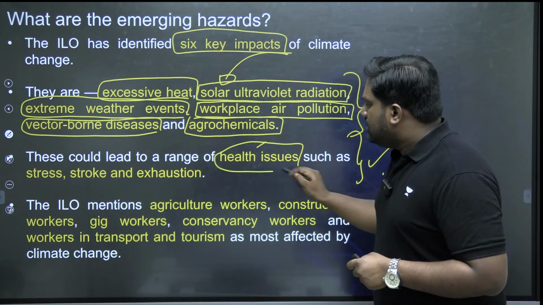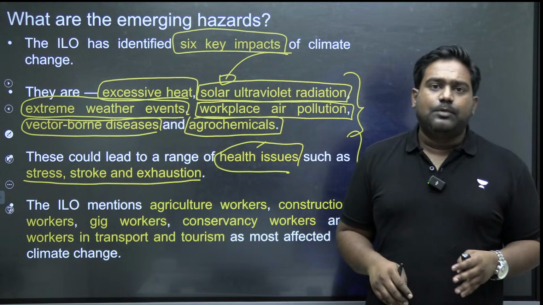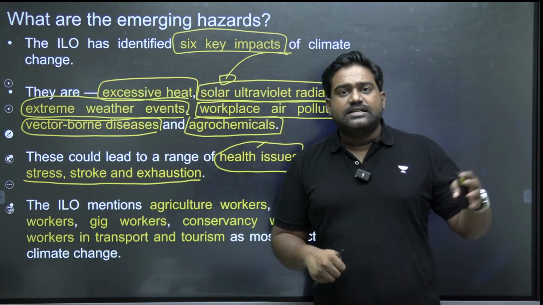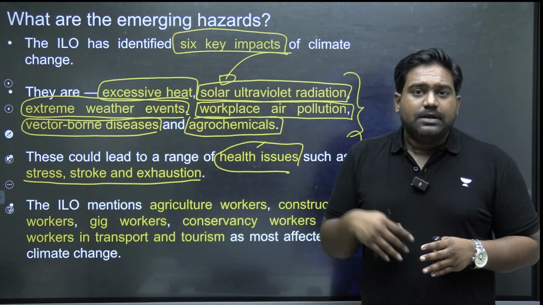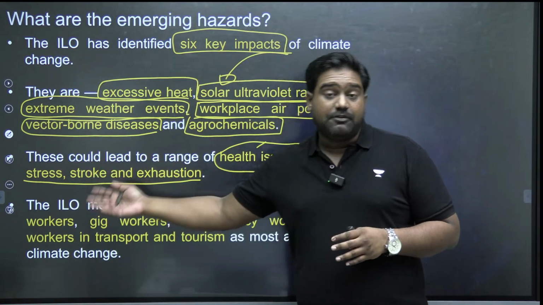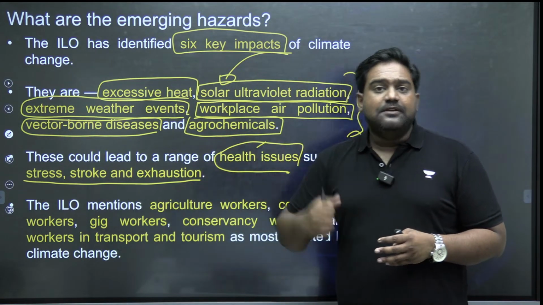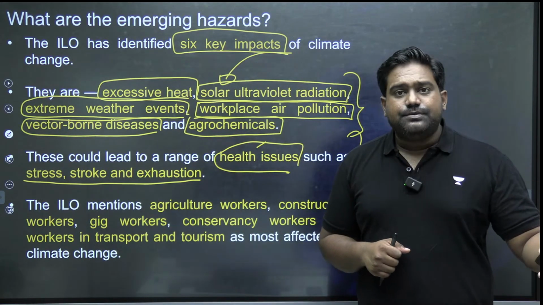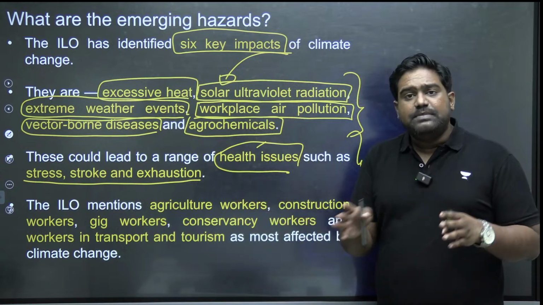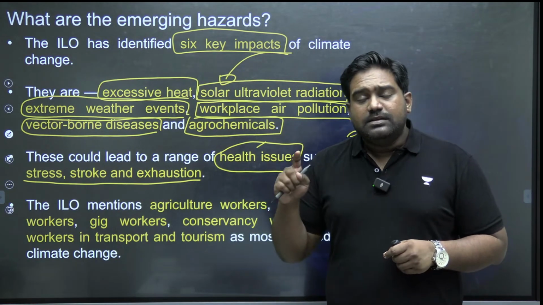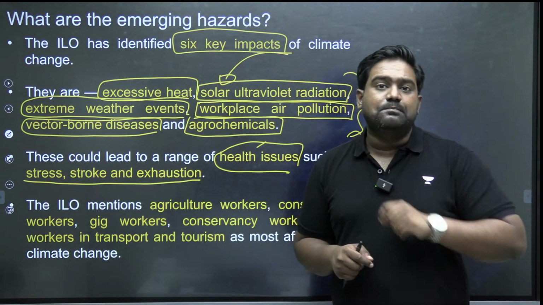Now, according to the report, any such exposure to extreme heat or disasters or indoor work pollution or even vector-borne diseases or agrochemicals could have a detrimental impact on the health of the workers. It could subject them to heat stress. They could suffer from heat stroke. They could suffer from respiratory diseases. They could contract deadly infections. They might suffer injuries because of industrial fire or even due to forest fires. So all these risks have been specifically highlighted by the report, and the report also identifies the specific sectors where the workers are likely to be impacted.